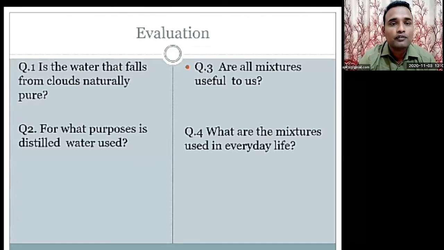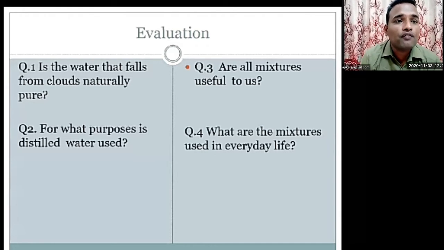Next, centrifugal force. Centrifugal force always works away from the center. An example is the planets revolving around the sun. That is one type of example of centrifugal force. Okay, now chromatography. Now on the screen you can see over there, some questions have been given.